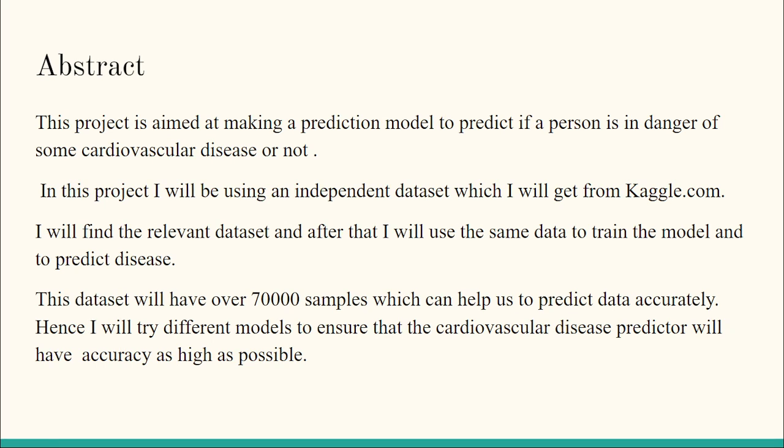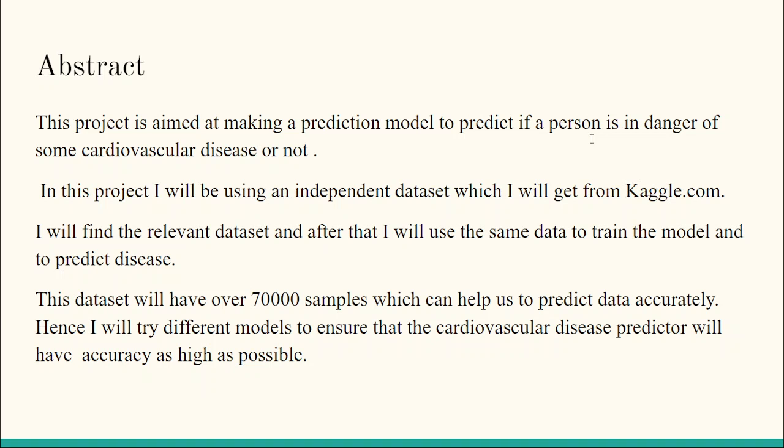This project is aimed at making a prediction model to predict if a person is in danger of some cardiovascular disease or not. The main attributes measured in the project will be person's age, systolic pressure, diastolic pressure, cholesterol level, glucose level, his habits like if he smokes, drinks alcohol, performs some physical activity or not.